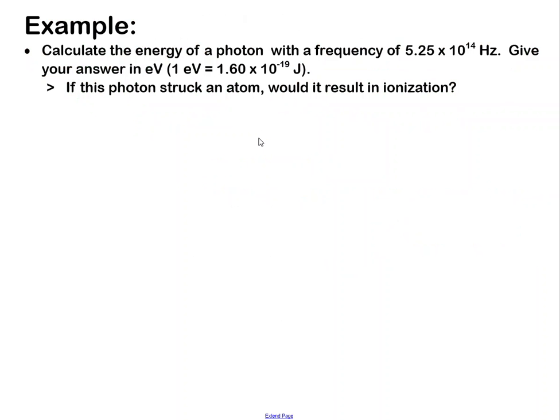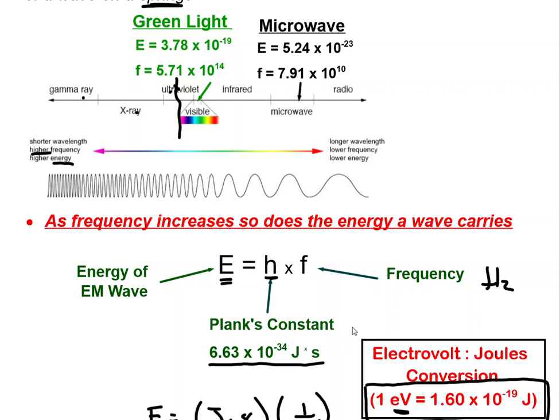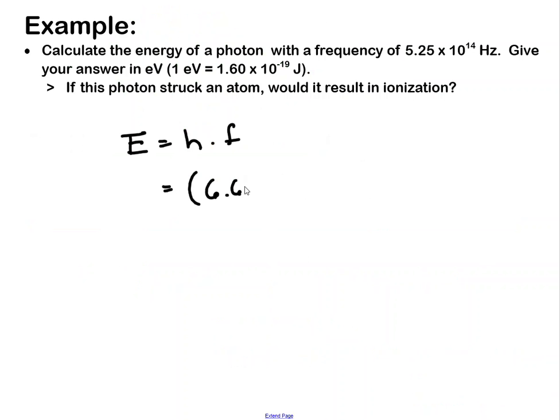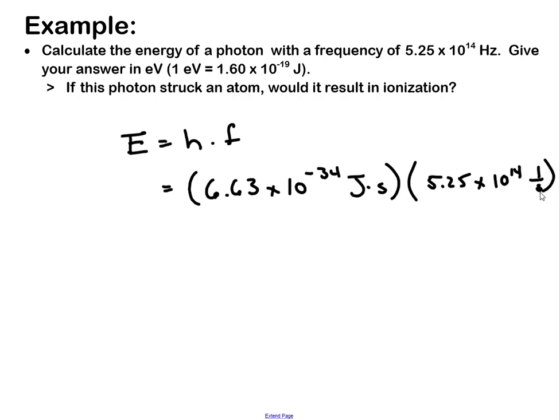It says, how much energy will a photon with a frequency of 5.25 times 10 to the 14th hertz have? And then give our answers in electron volts. So the equation is pretty straightforward. E is equal to Planck's constant times frequency. Planck's constant, if we didn't write it down, is 6.63 times 10 to the negative 34th joules times seconds. And then the frequency they tell us is 5.25 times 10 to the 14th hertz, or 1 over seconds.